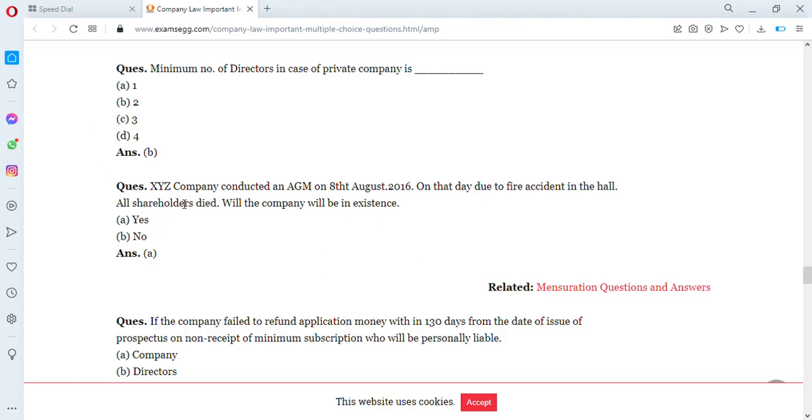Another question, XY company conducted an annual general meeting on 8th August 2016. On that date, due to a fire accident in the hall, all shareholders died. Will the company still be in existence? Yes or no? The answer is yes, because after incorporation, a company has what we call perpetual succession. Yeah, it can continue to exist even after the death of all the members or any of the members. So the company will still be in existence.